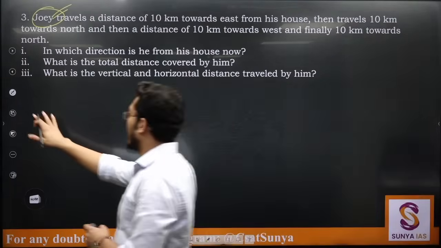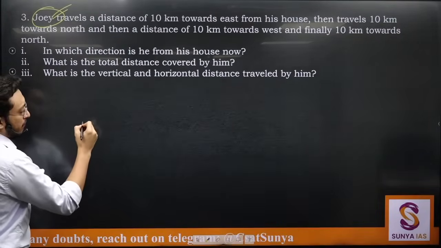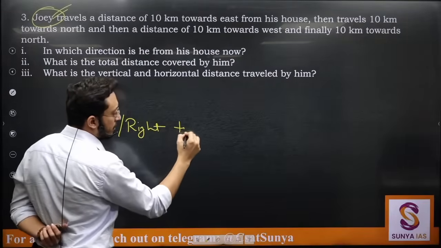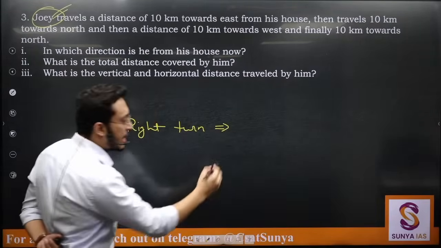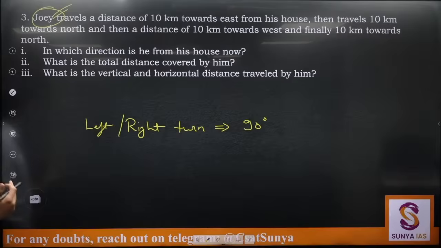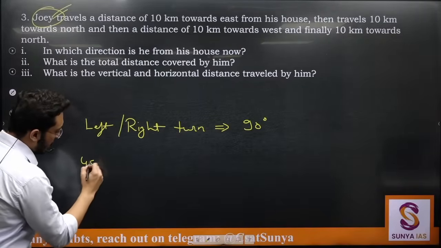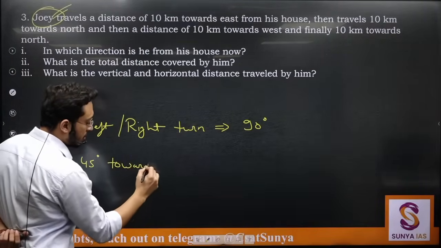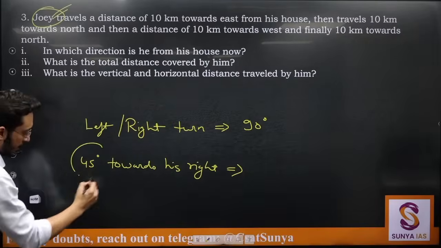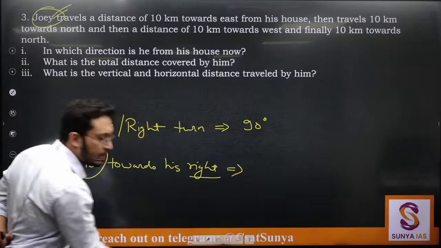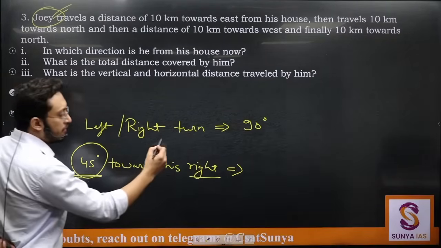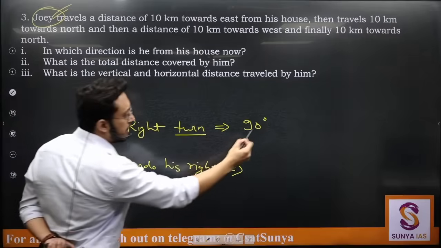See, just a clarification. Either the language will say left turn or right turn. When you have this language, it means a 90 degree turn. If they want any other angle, they'll give you, let's say, 45 degrees towards his right. So whatever angle they have, you have to move towards the right side, but only by this angle. If they have not mentioned any angle, if they have just given a left or right turn, that means they are talking about a 90 degree turn.